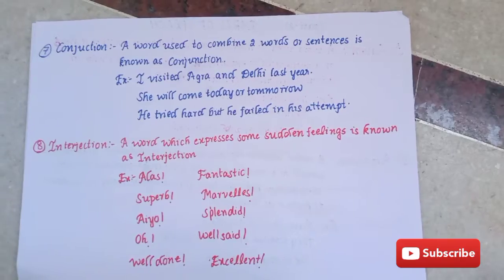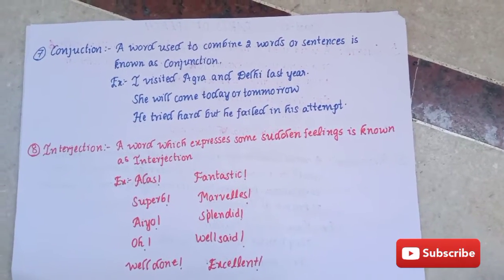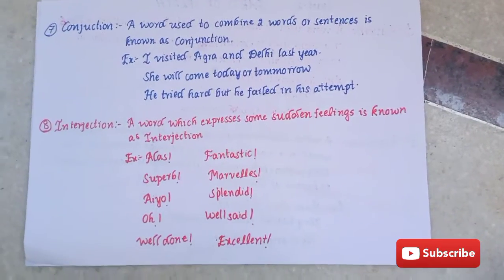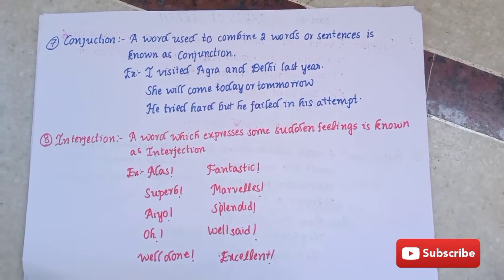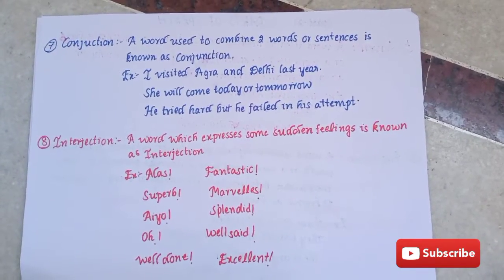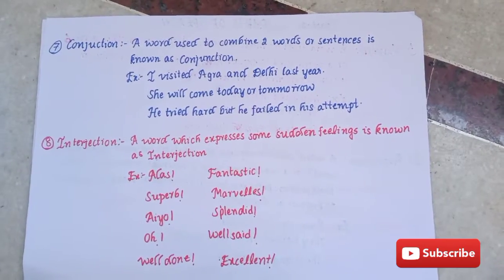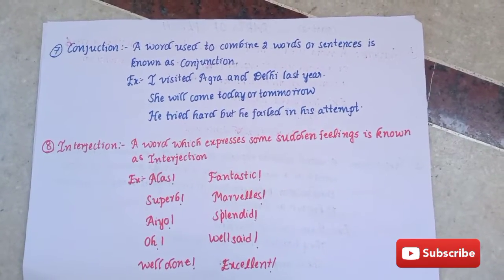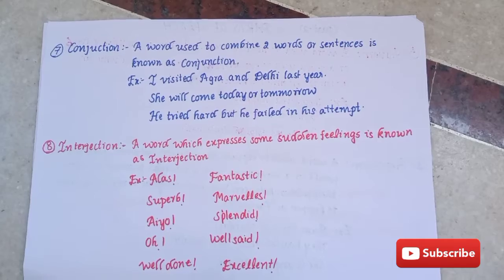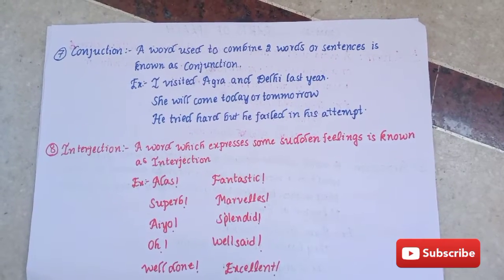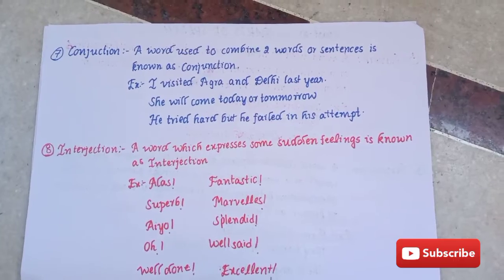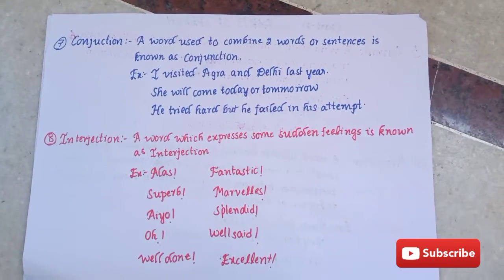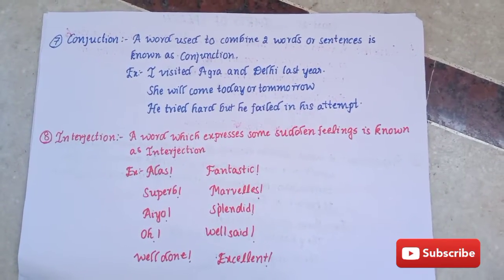I visited Agra and Delhi last year. She visited Agra, Delhi, both of the places. And here, and is the conjunction which is used to join Agra and Delhi. She will come today or tomorrow. The sentence is like she will come today, maybe tomorrow. Here or is the conjunction because it is used to describe both today and tomorrow.